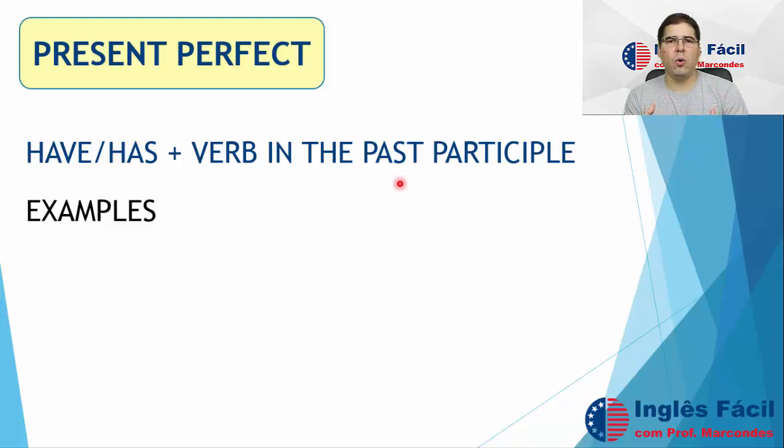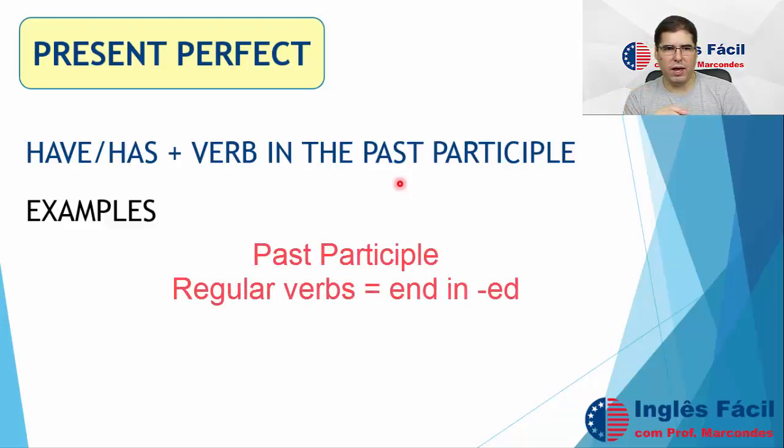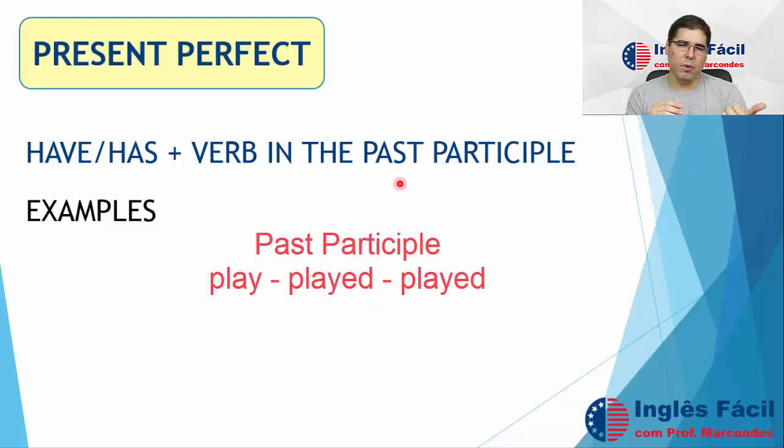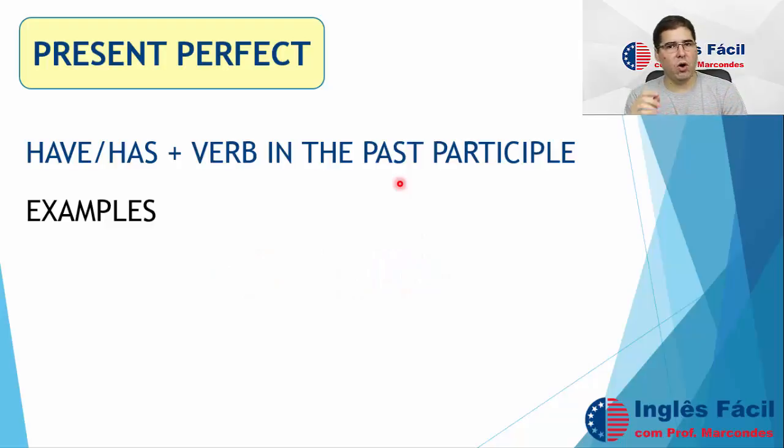So how can we know what is the past participle of each verb? Very simple. It's exactly like the simple past. Most verbs, the regular verbs, end in ed. So it's exactly the same as the simple past. For example, the verb to play, the simple past is played, and the past participle is played, exactly the same. But there are some verbs which are not regular, and these verbs you have to know, each one. There's not a rule to summarize all this knowledge, so you have to learn and practice.